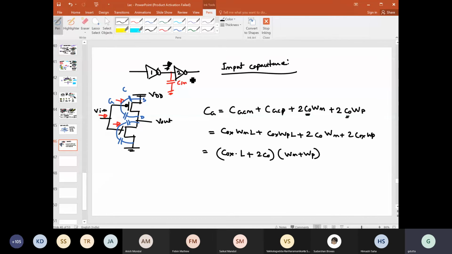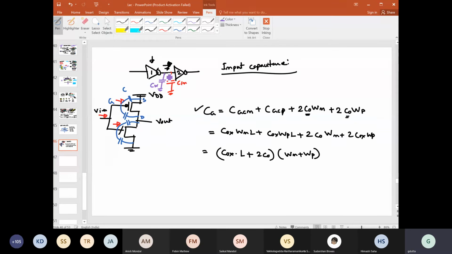So if you know the details of this second inverter MOSFET, for example, the width of this NMOS, the width of the PMOS, the C0 value or length, Cox, then you should be able to find the value of CG, right? But is it the only load that the previous inverter will see, or will there be some other load as well? There might be one more load, which is quite practical, that is a load due to the wiring, right?